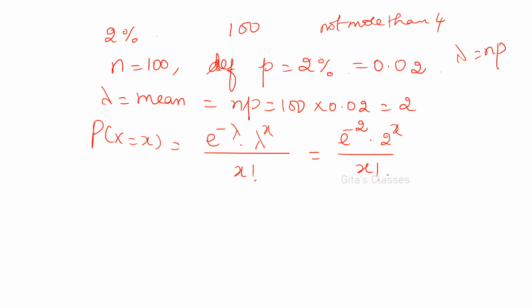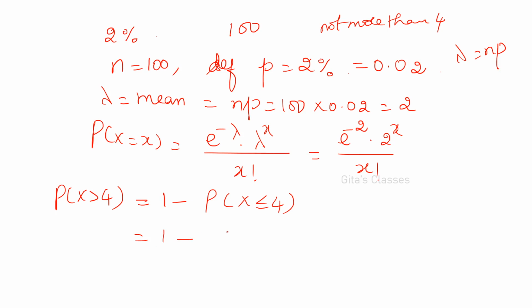What is asked? He is telling that in 100 only 4 will be defective. But if he fails to meet the guaranteed quality, it means more than 4 defective products are there, right? That means P of x greater than 4. You can easily write 1 minus P of x less than or equal to 4.